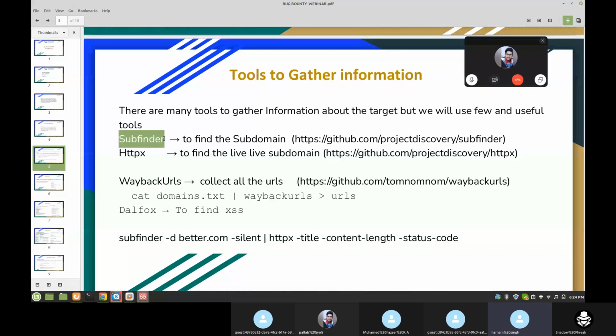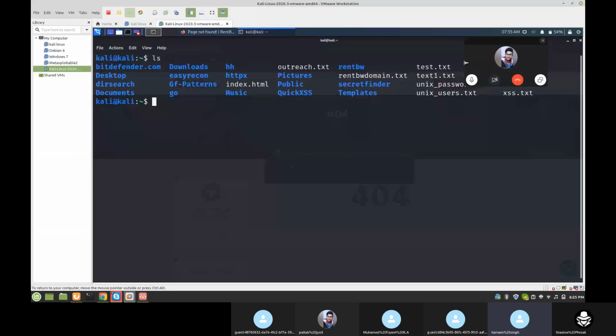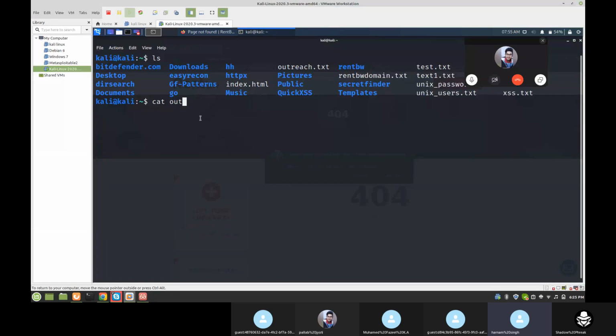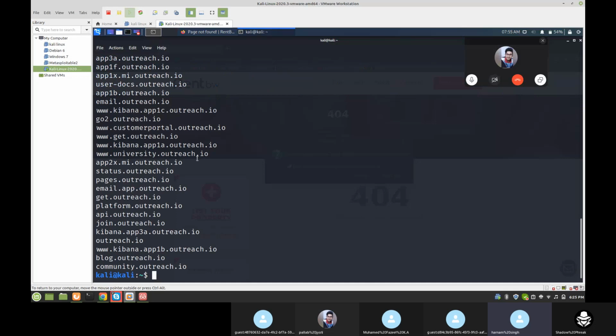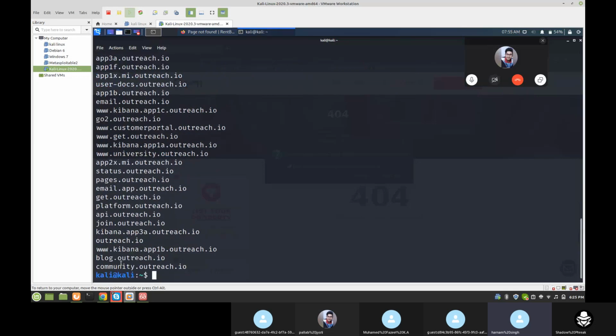And after httpx finds live subdomains, we will use one command for status code, title and content length. First, let's check the result. Clear, ls, where is our outreach.txt, cat outreach.txt. We found the subdomains of this domain, Outreach.